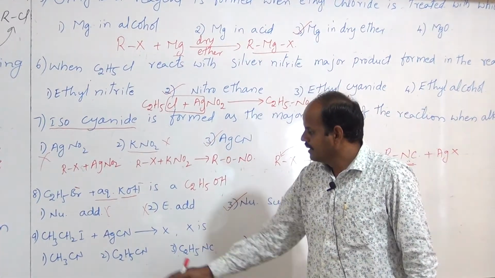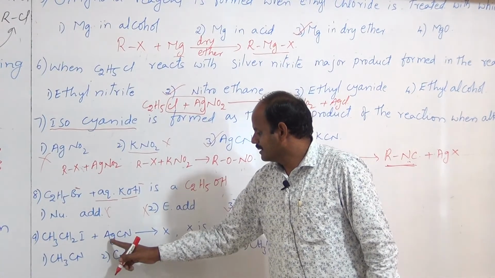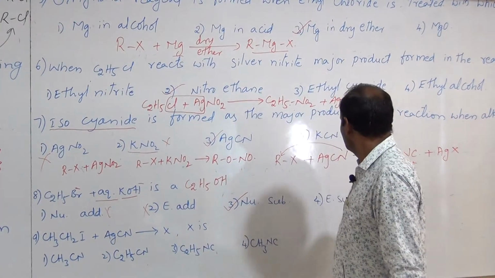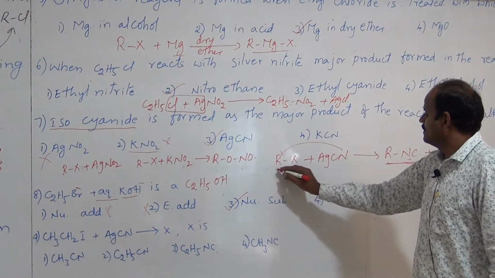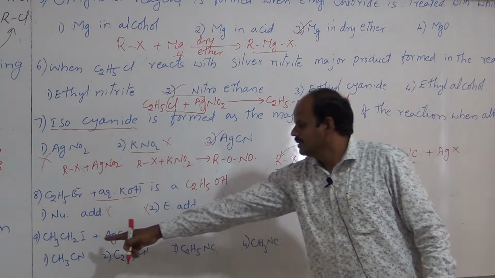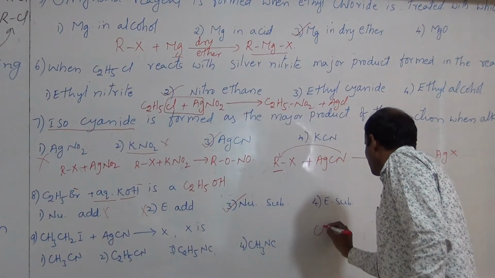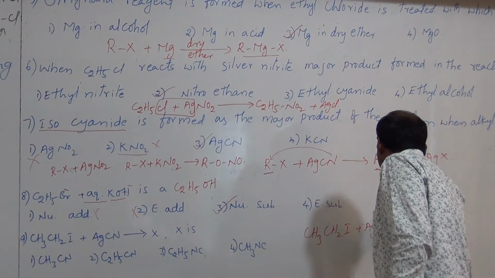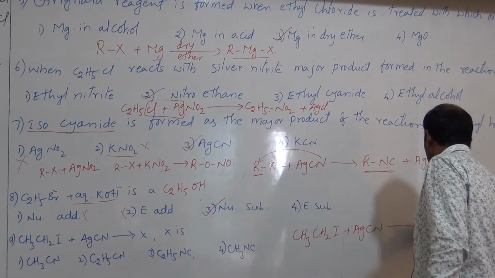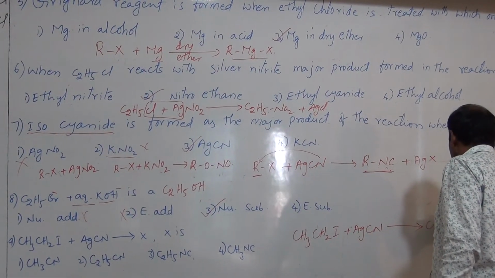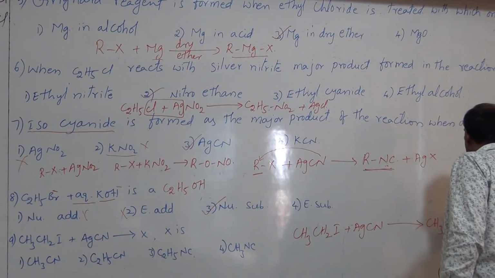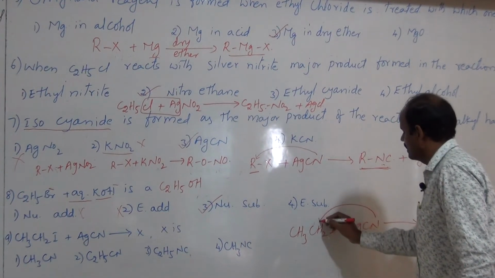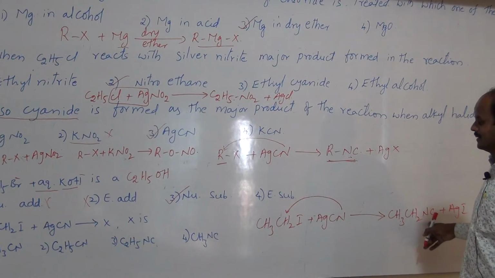Next bit, ethyl iodide reacts with silver cyanide. It gives X. Then what is X? Here it is written wrongly. Instead of R, you should take ethyl iodide, CH3CH2I, which reacts with silver cyanide. Then we get CH3CH2NC plus AgI. Here nitrogen attacks this carbon, then we get isocyanide only.